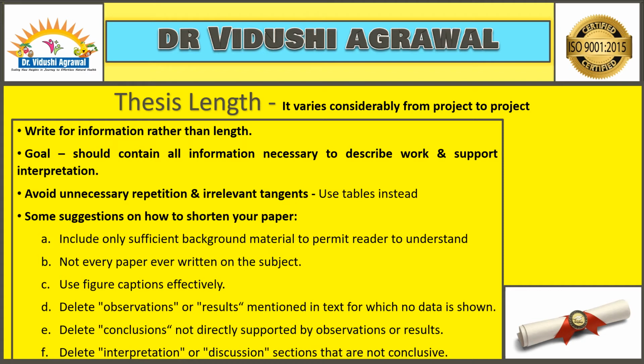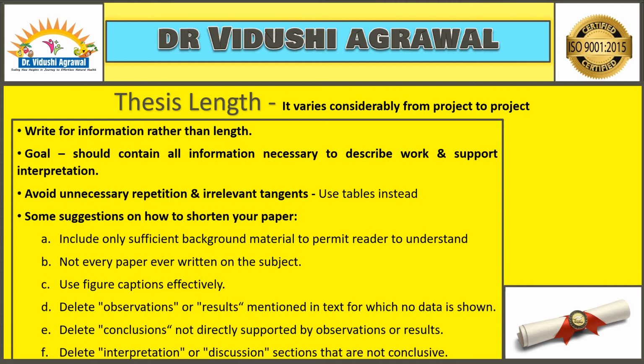Some suggestions on how to either shorten your paper, or not basically shorten the paper, but to only put relevant information. So first and foremost, if you feel that you have to repeat an information, it is preferable to use tables, because when we use tables, the information becomes concise, the information becomes precise, and we present it in a different way. Somewhere we may present it in a paragraph way, some other place we may present it in a table form. So it looks good also.